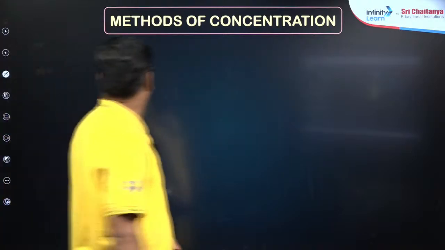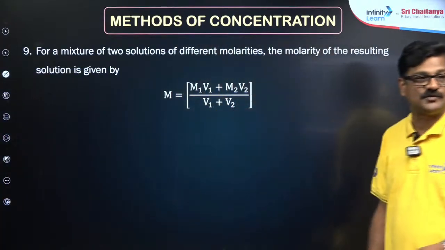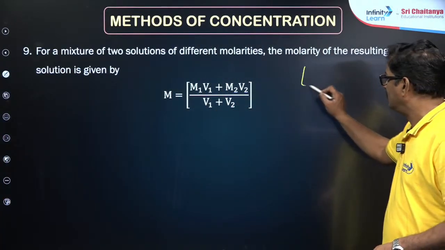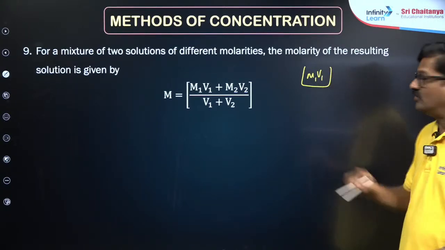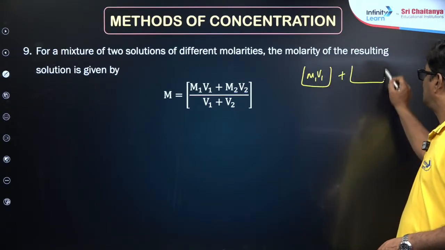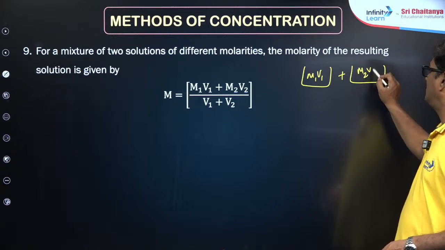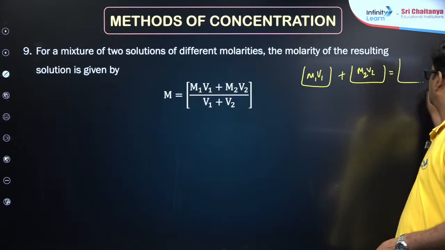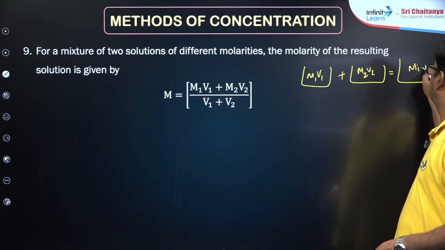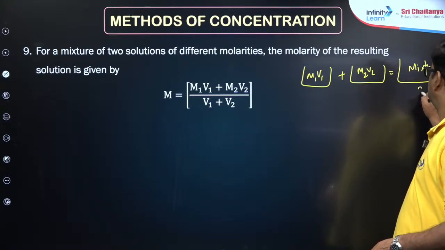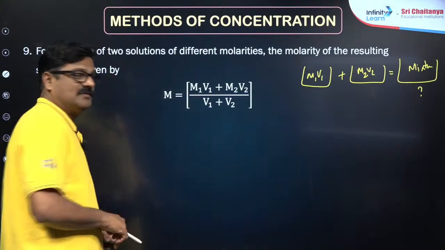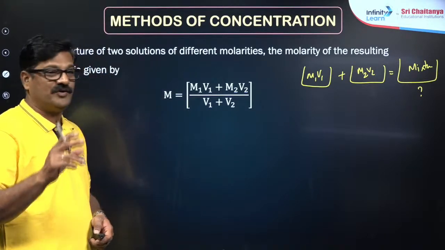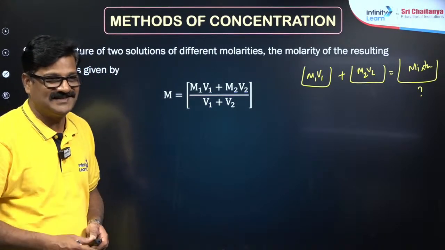Perfect. Now moving ahead, for a mixture of two solutions, what is the meaning of that? There is a solution whose molarity is M1 and volume is V1, mixed with molarity M2 and V2, and you are going to get a mixture. So, what is the molarity of this? Molarity of the mixture is equal to (M1V1 + M2V2)/(V1 + V2), right?